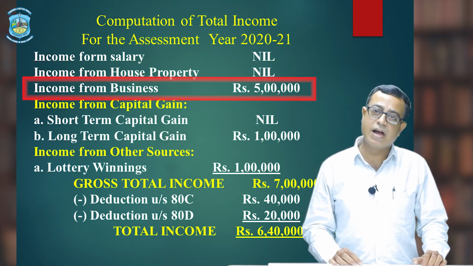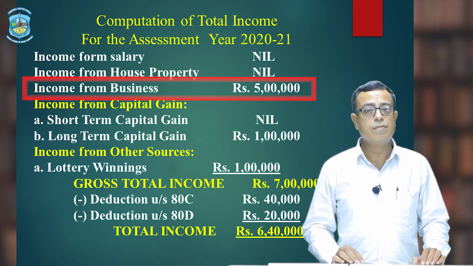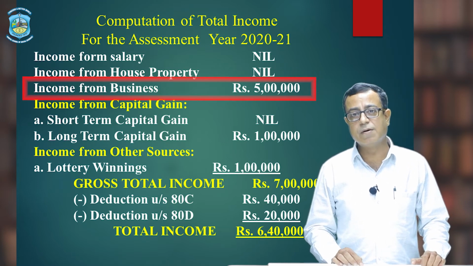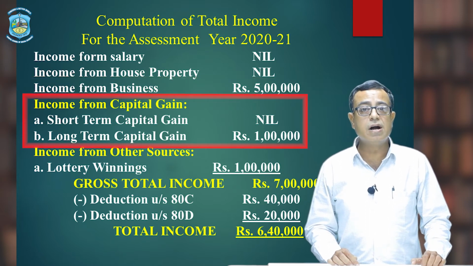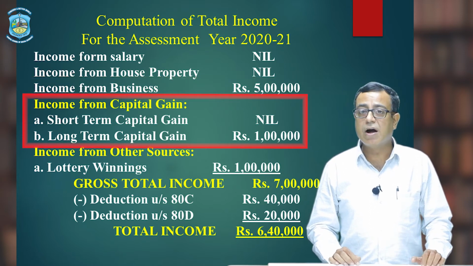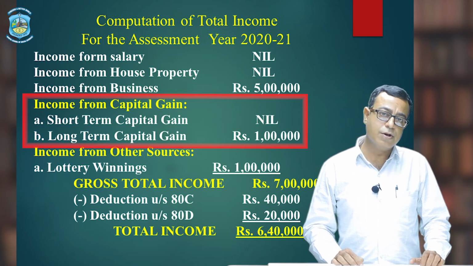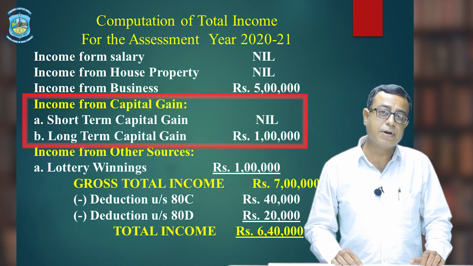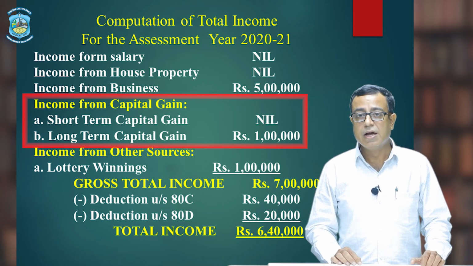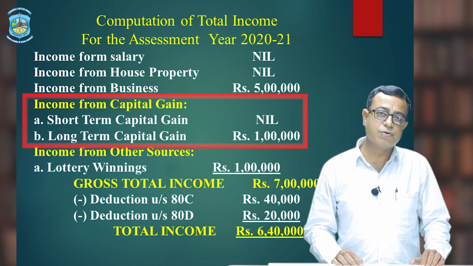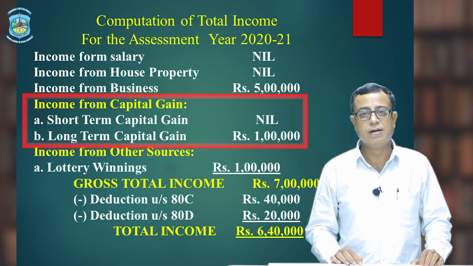Third head, we definitely have this head in our question. Mr. Sharma has business income of rupees 5 lakh from his cloth business. Fourth head, income from capital gain. We have two types of capital gain, as you already know. Short term capital gain is not in the question, so it is nil. Long term capital gain we have in this question, it is rupees 1 lakh.